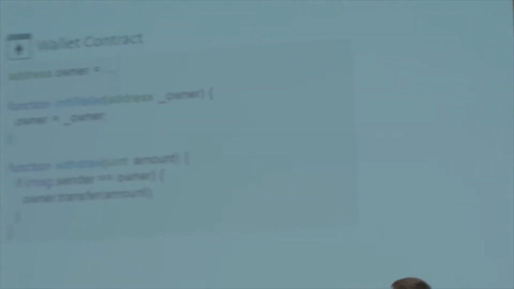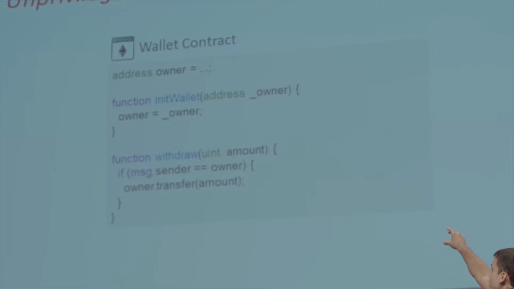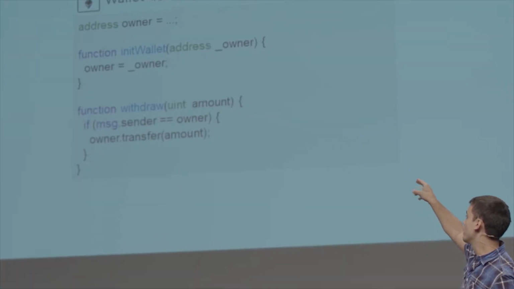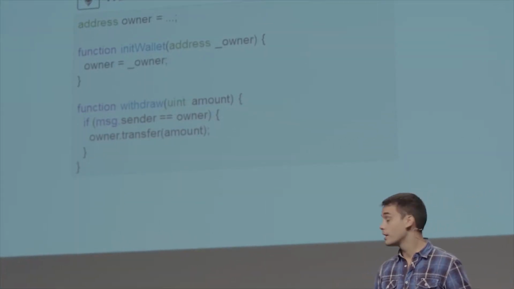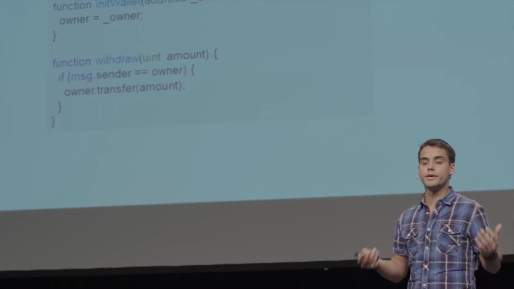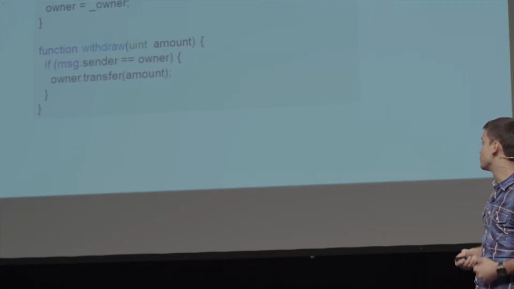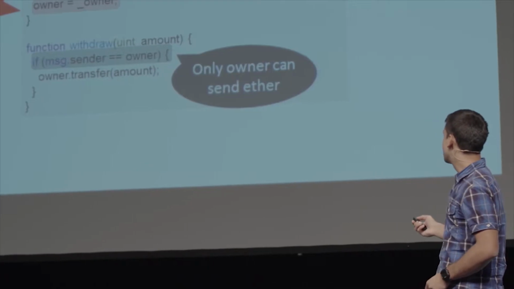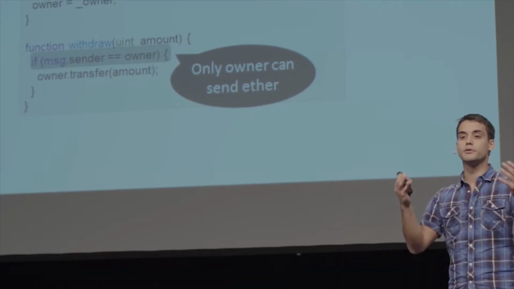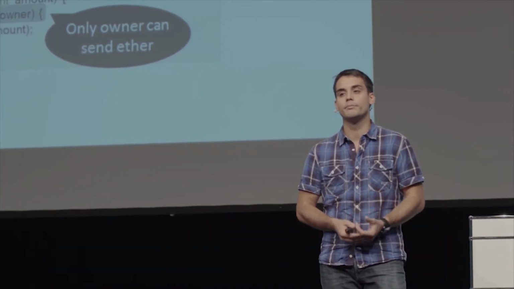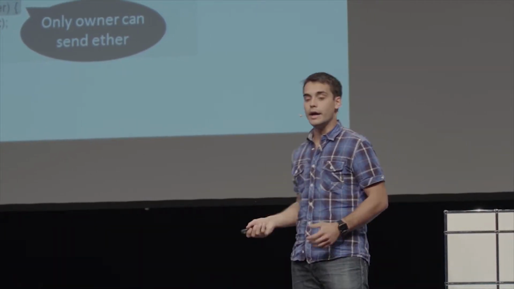That is, here I have a small contract that you can all understand. The first variable is an owner variable, which represents the owner of this contract. And then you have an init wallet function, which is supposed to initialize this contract. Using this method, you are able to tell who is the owner of this contract. And then you have this withdraw function, which allows to transfer some Ether. So here you can see that only the owner can send the Ether, so you actually have a check. When you go into a bank, they check that you are the proper owner of the bank account before you can do anything. But the problem is here, anybody could call init wallet, and the Ether got frozen.